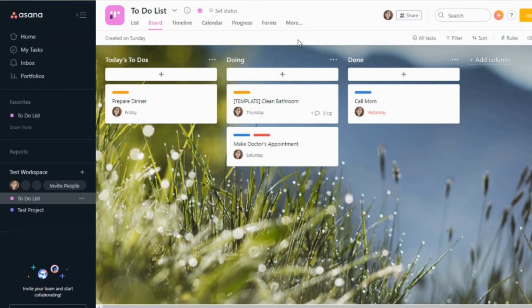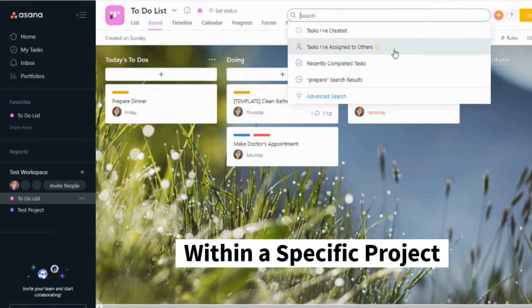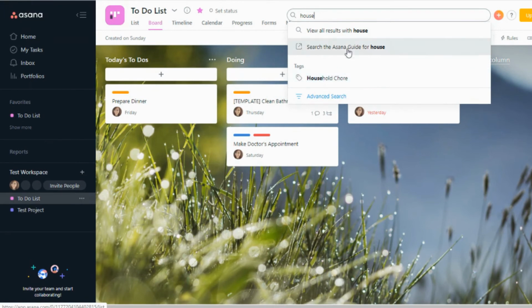And then when it comes to searching within Asana, you can just click on this little icon up here in the search area up here, and you can search by, let's say, label. So there is household chores, so you can sort by your label. You can start typing in one of the cards and search by card.